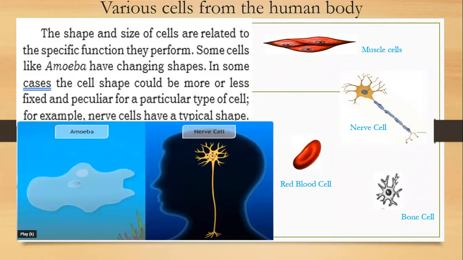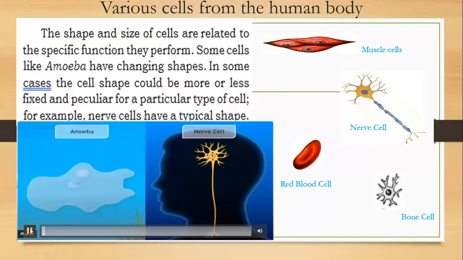Some cells like amoeba, being a unicellular organism, has a single cell. Is it? So, some cells like amoeba have changing shape. In some cases, the cell shape could be more or less fixed and peculiar for a particular type of cell. Example, nerve cells have a typical shape.